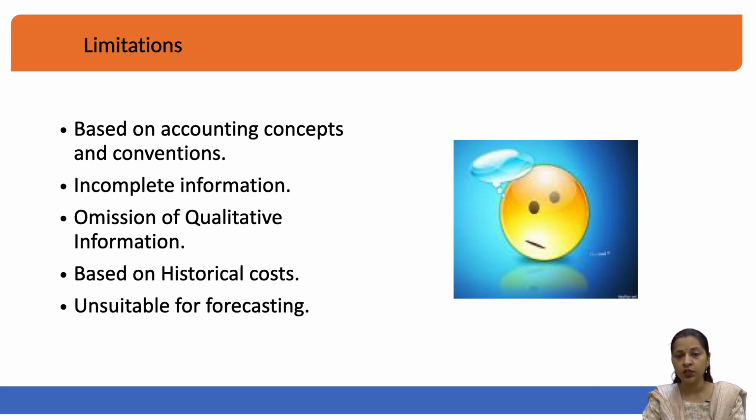Certainly, adjustments will be made to the value of the land in the books of accounts, but the market value of that land will have to be found on your own. Accounting will not tell you the market value, as it is based on historical costs. This is a very, very important limitation, and accountants cannot do anything about it.